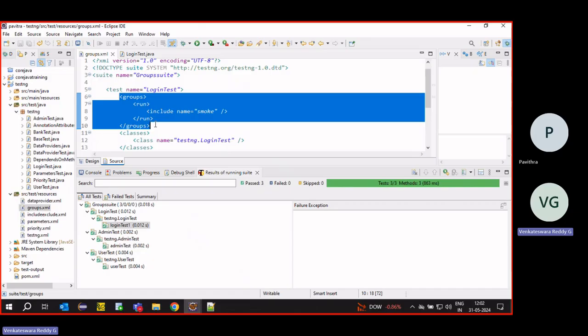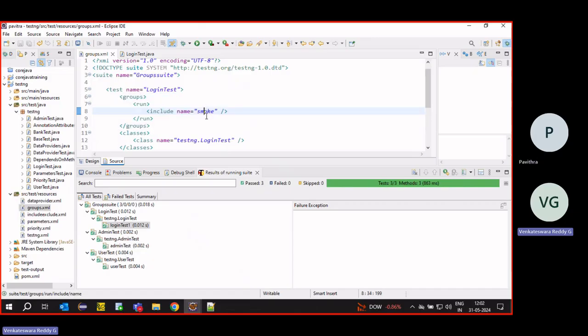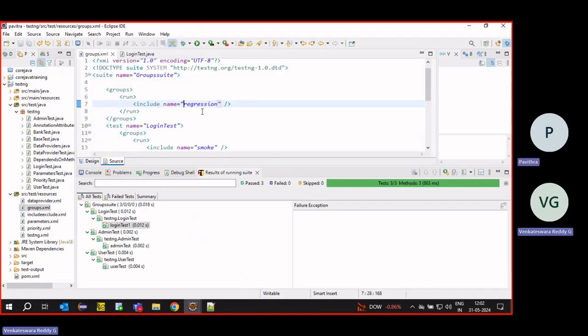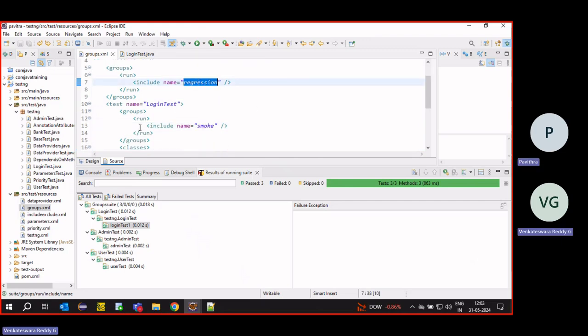Here we have only smoke given. If we give global, it is overriding. In the reverse way, the parameters are overridden by the local one, but here the global one is taking priority. Okay. Regression is taking priority.